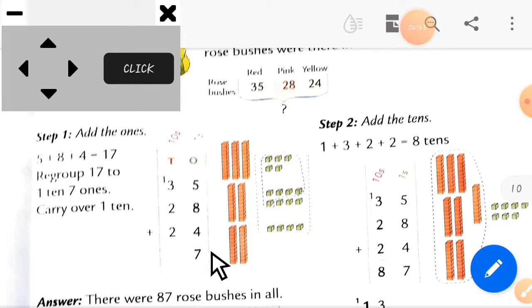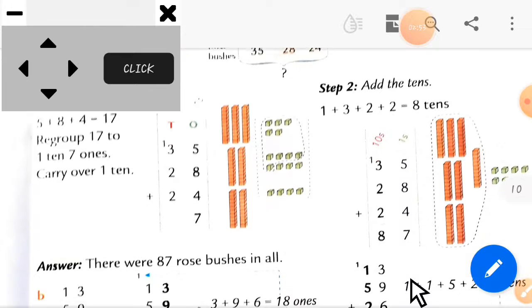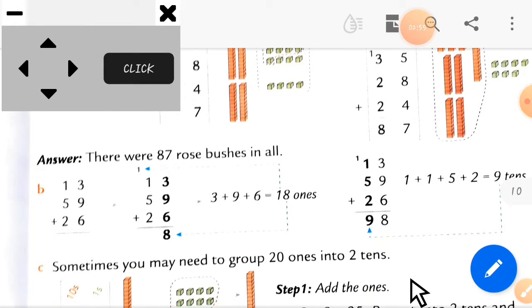17. So here 7 is at the ones place, and in the 17, 1 is at the tens place, will go as a carry forwarded number, and this one will add in the tens column. So here 3 plus 2 plus 2. So how much is it together? 3 plus 2, 5 plus 2 is equal to 7, and we add one number in this column. So here we get this answer 87. Okay, so now hope you have understood easily.